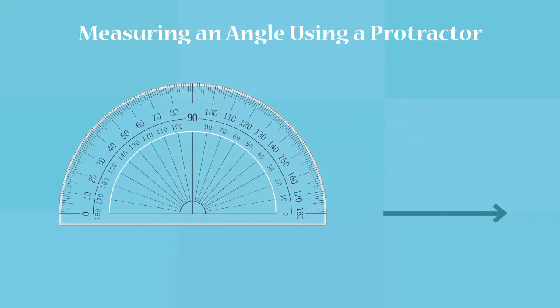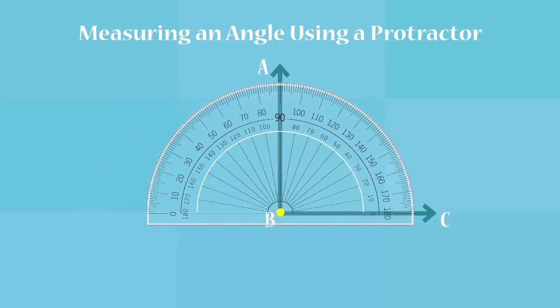Let us measure the given angle ABC. Step 1. Place the center point of the protractor over the vertex B of the angle and place the baseline exactly over the bottom line of the angle. Step 2. Look at the arm on the baseline. It points to 0 on the inner scale. Thus, we need to measure the angle on the inner scale.